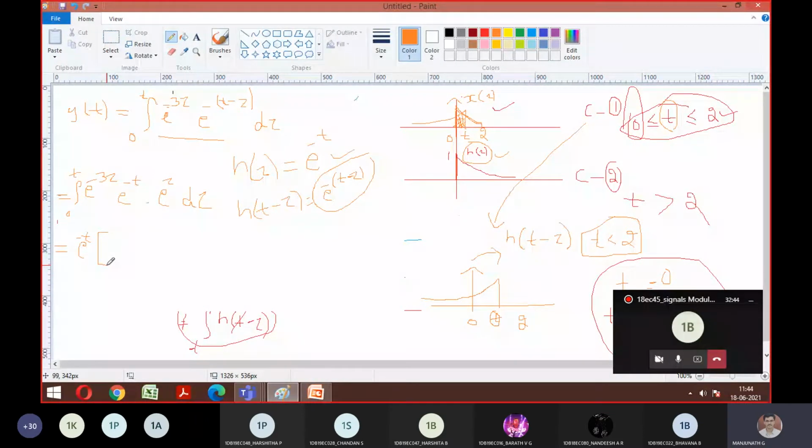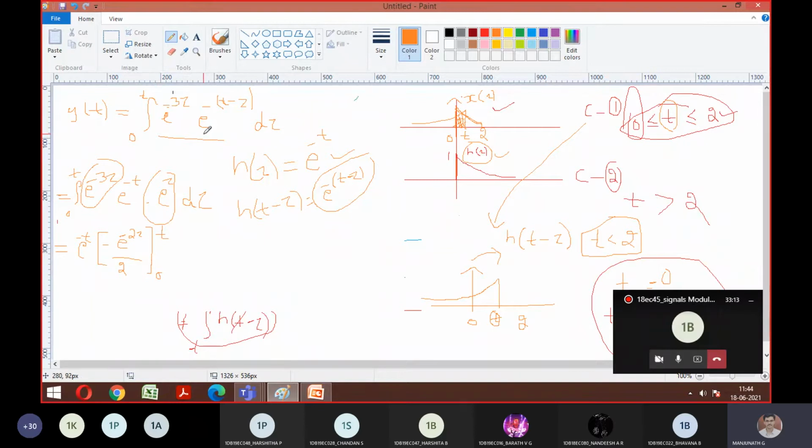You know that e power minus 3 tau and e power tau is nothing but e power minus 2 tau. Correct? So you need to integrate that. Just check, is it minus e power minus 2 tau divided by 2? Divided by minus 2, I have taken the minus here. So is it like this? Correct? For this, I need to apply the limit 0 to t.